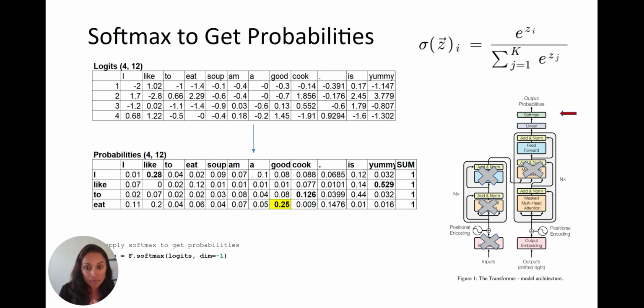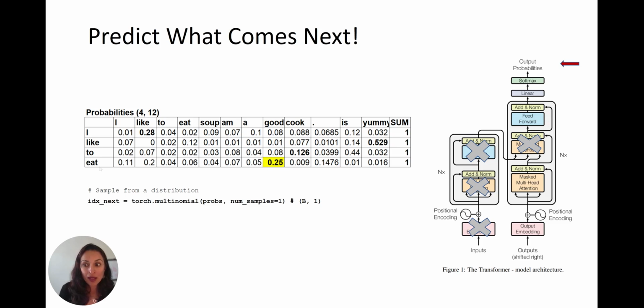So every row sums to 1, right? It's telling you, here's the word eat. And now we can look at this row and predict, based on our toy example, of course, what word has the highest probability of coming after eat, if eat has been preceded by I like to. And that word is good.